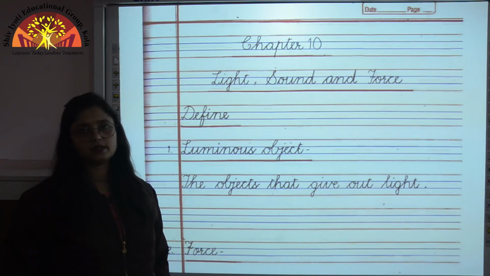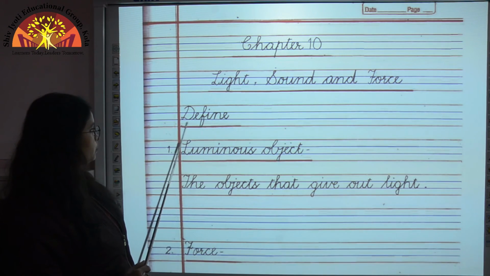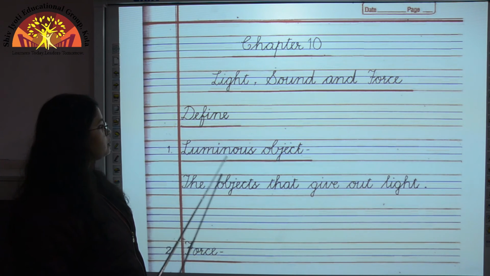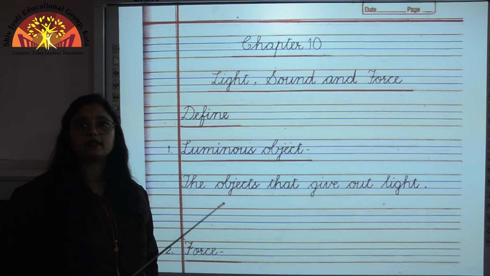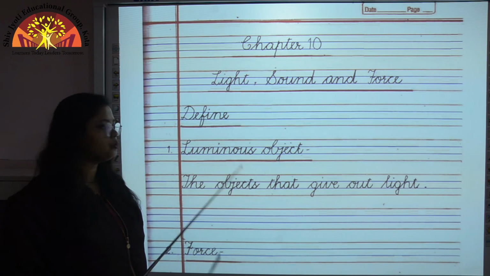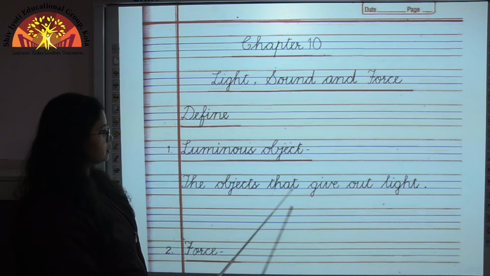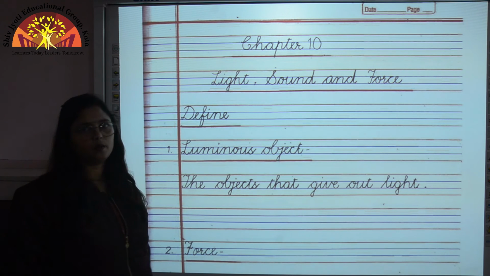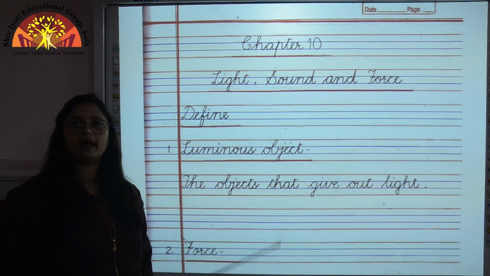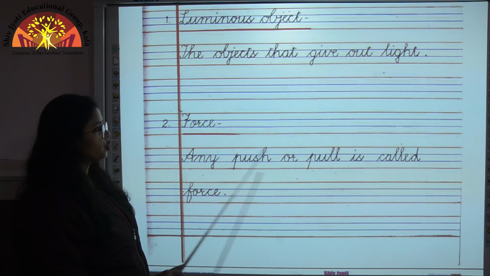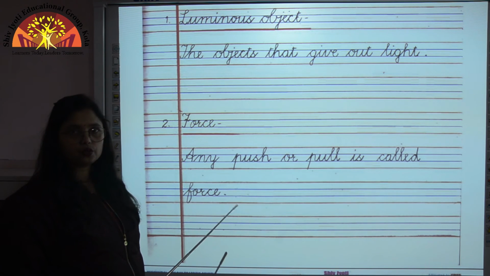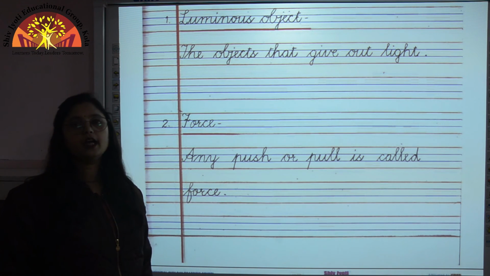So let us revise the copy work now. Let us start with definitions. So first definition is luminous objects. So right now I have told you that these are the objects which give out light. So the objects that give out light are luminous objects, and some of the examples are diya, candle, tube light and sun. Second definition is force. Any push or pull is called force. So children, what is force over here? It is any push or pull.